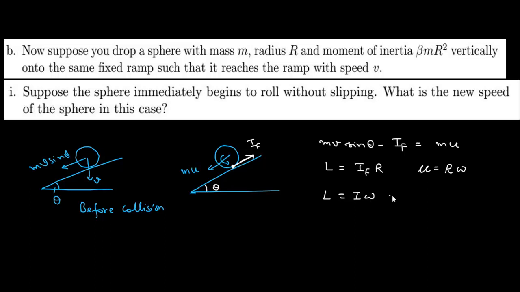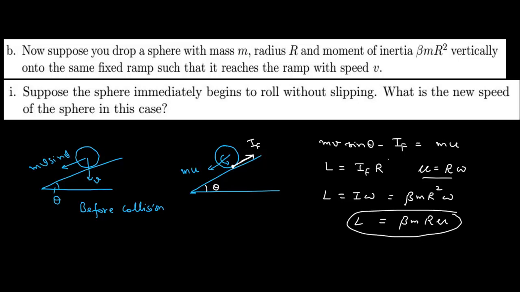The moment of inertia here is given as beta m r square, into omega. Now using this result, you can write this L to be equal to beta m r u. So we have two expressions for this angular momentum. This is the second expression, and this was our first expression for the angular momentum.